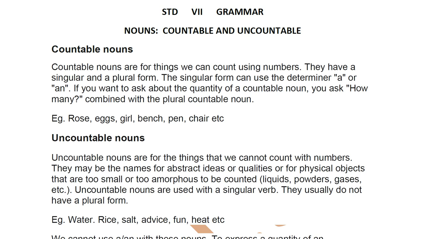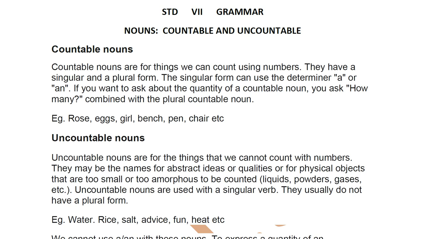Okay. Now when you're talking of a countable noun, it's something that you can count by mentioning any number. See, it may be one pen, two pens, or it could even be 1 dozen, 2 dozen. Whether you're talking of one pen or 1 dozen, you're using a number. Such nouns are called countable nouns because you can count them, in the form of numbers.